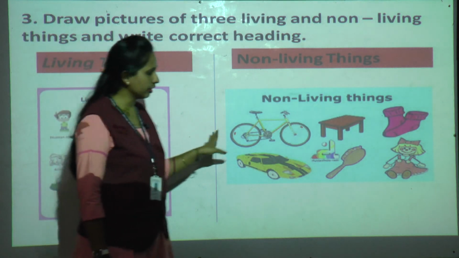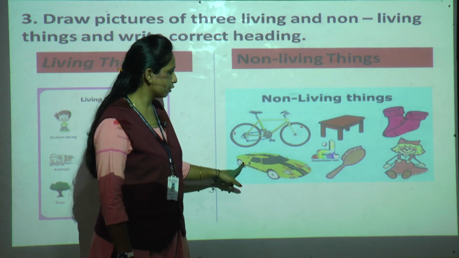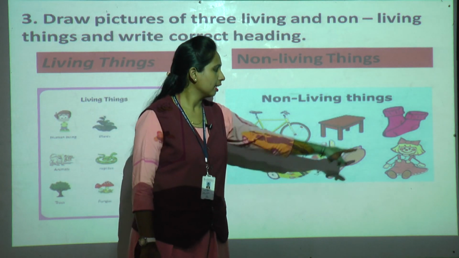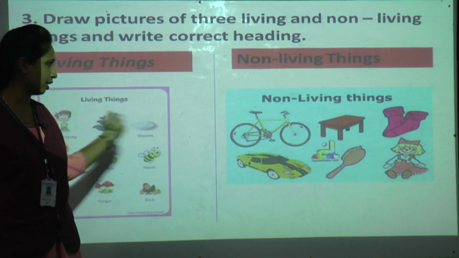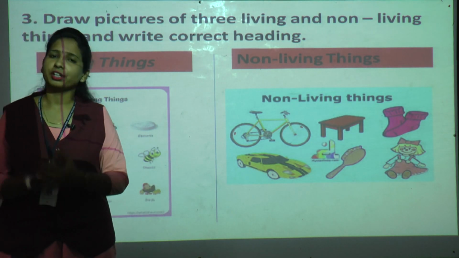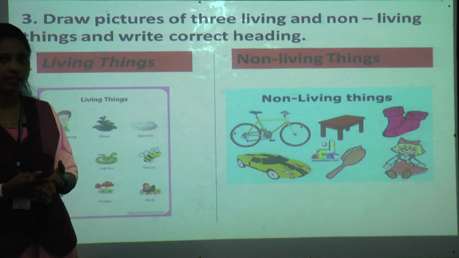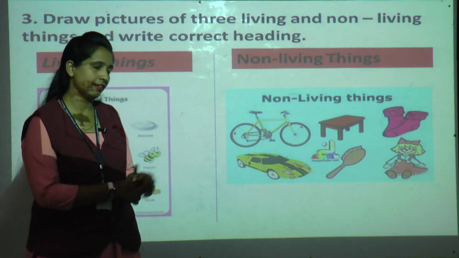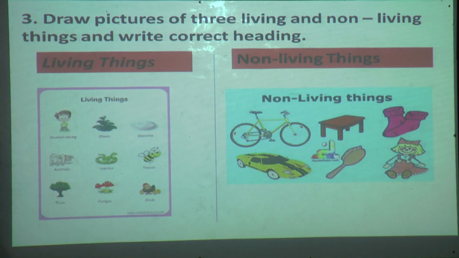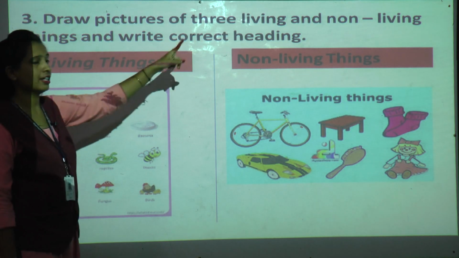Now what are the non-living things? Like cycle, table, shoes, socks, toy car, comb, doll. You like drawing, so it is not compulsory to draw these things only. Whatever you feel, just observe around you, and whatever non-living things you see, just draw them. You will draw now? Interesting, now? Yes, very interesting. But don't forget to give the proper headings, living things and non-living things.